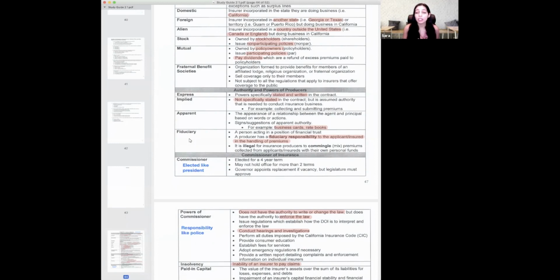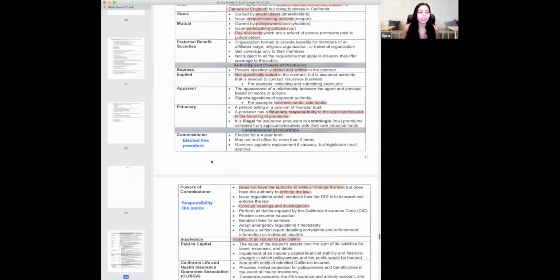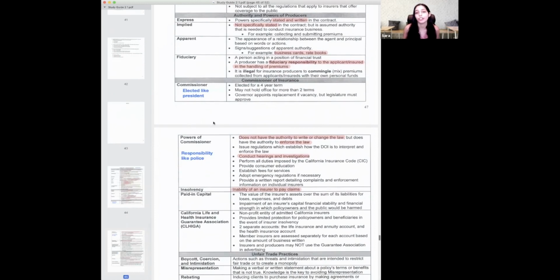I cannot take the money from the client, take $1 for myself, and then give the rest to the company. That is called commingling. It's illegal for an insurance producer to commingle premiums with their own personal funds. We are responsible to take the money and give it to that person without taking any for ourselves.